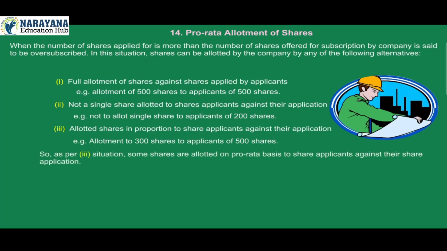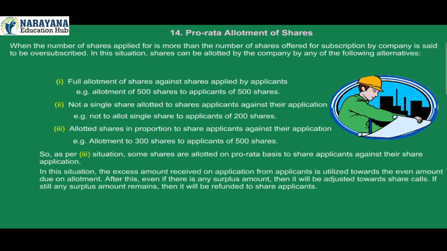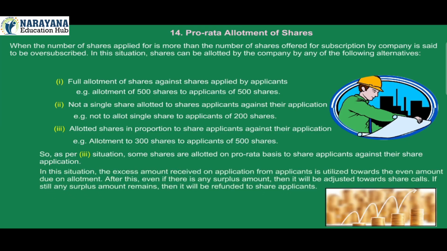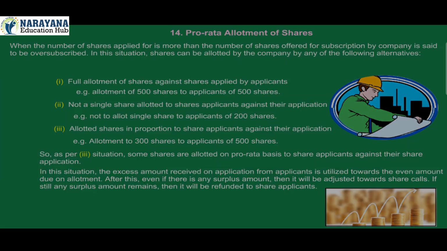So, as per the third situation, some shares are allotted on pro rata basis to share applicants against their share application. In this situation, the excess amount received on application from applicants is utilized towards the amount due on allotment. After this, if there is any surplus amount, then it will be adjusted towards share calls. If still any surplus amount remains, then it will be refunded to share applicants.